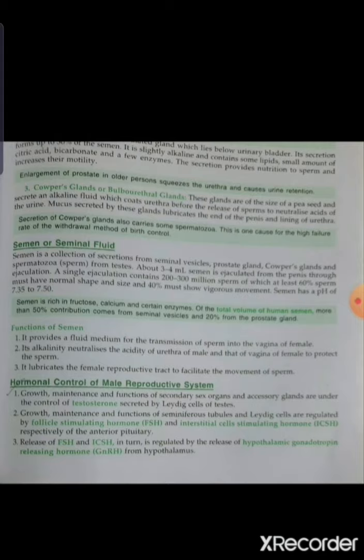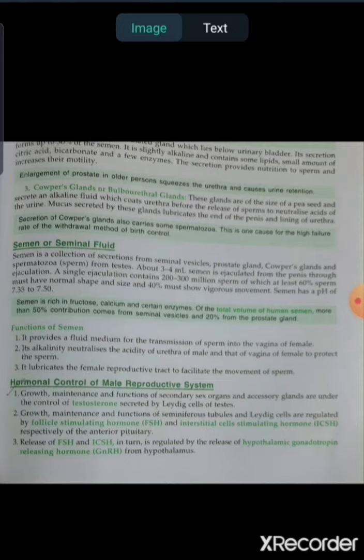These two hormones help to secrete testosterone from the Leydig cells of the testis, which helps in the growth, maintenance and function of the secondary sex organs and also the accessory sex glands. So the sequence is: first GnRH from the hypothalamus, then GnRH stimulates the anterior pituitary to release FSH and ICSH, which again stimulate the Leydig cells of the testis to secrete the testosterone hormone.